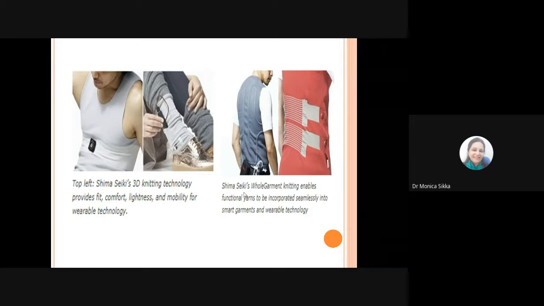So they have those sensors incorporated into the clothing that they are wearing. And since this clothing has to be comfortable to the body, if it's 3D and knitted, it is going to give you much more comfort as compared to incorporating them into woven structures or other structures as compared to knitting.